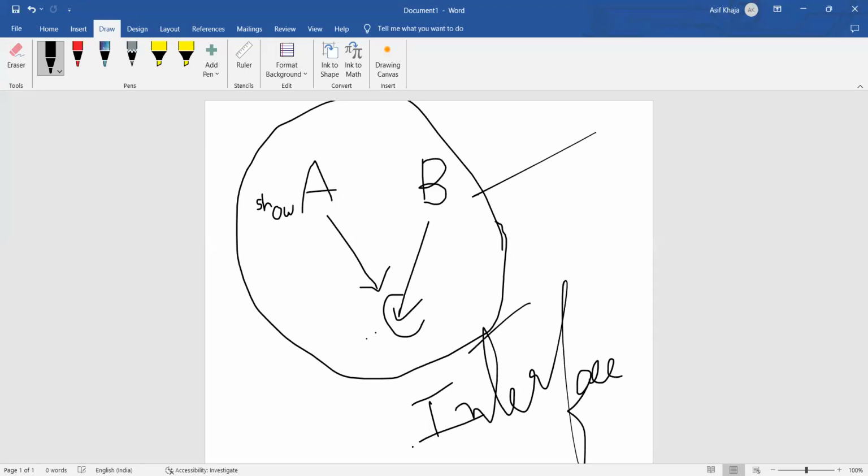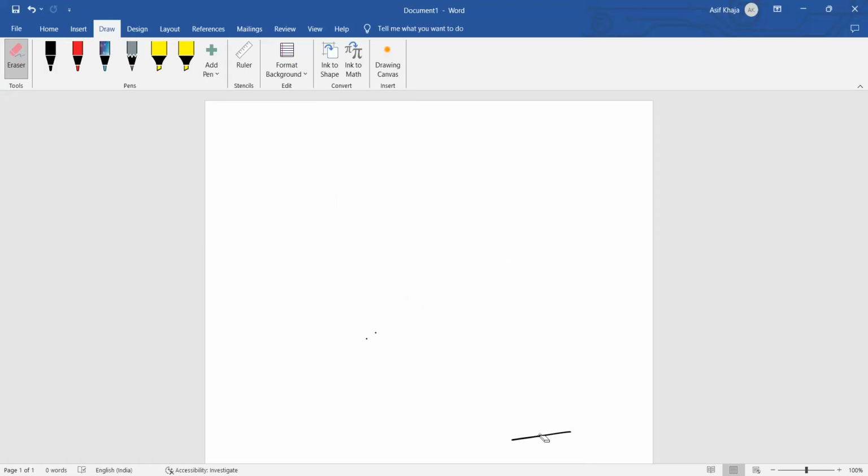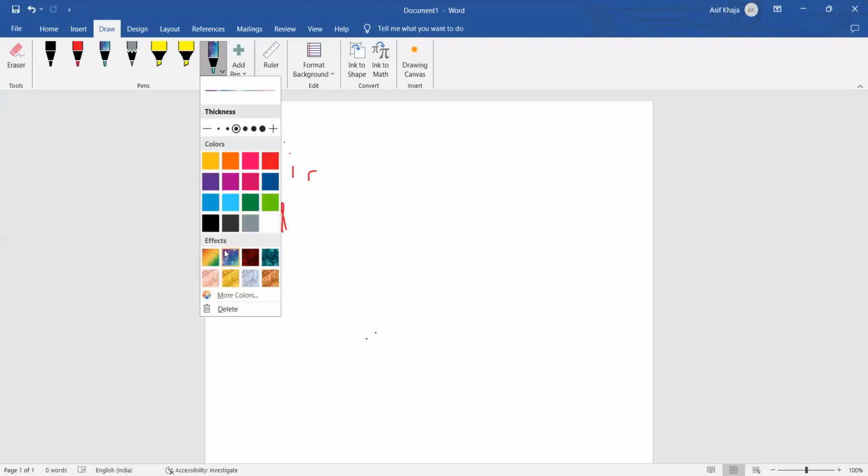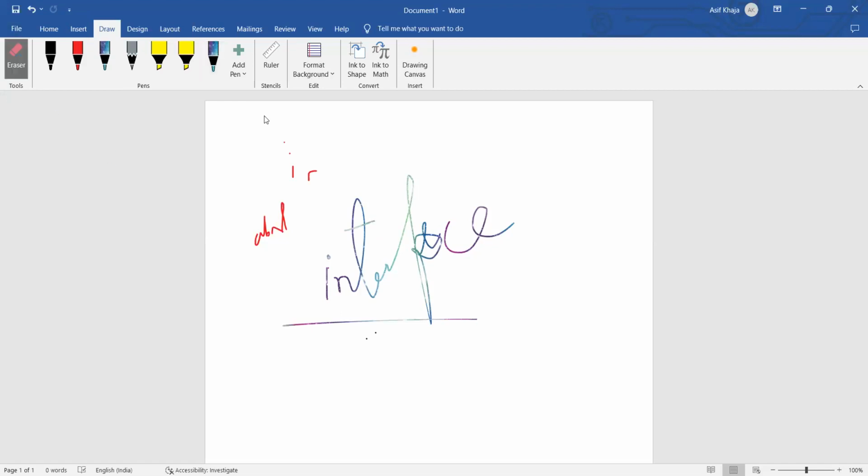Now we know what multiple inheritance is, right? An interface is the same as a class, but an interface will have only abstract methods. Interface will have only the abstract methods. What does that mean?